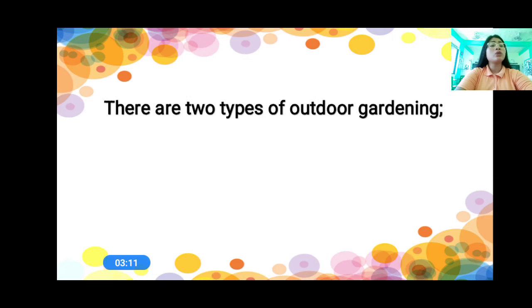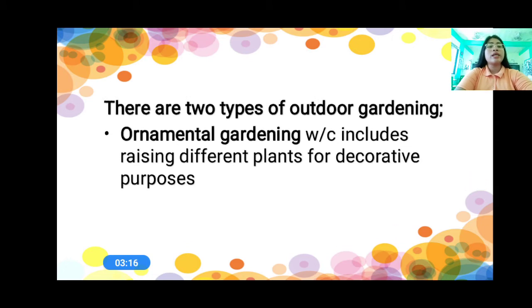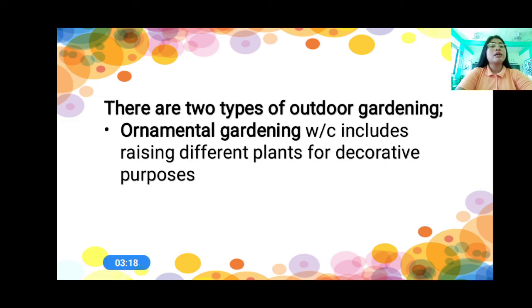Now, let's talk about the types of outdoor garden. So there are two types of outdoor garden. The first one is the ornamental garden or ornamental gardening, which includes raising different plants for decorative purposes. That is ornamental gardening, meaning the plants there are for decoration purposes. Do you understand?